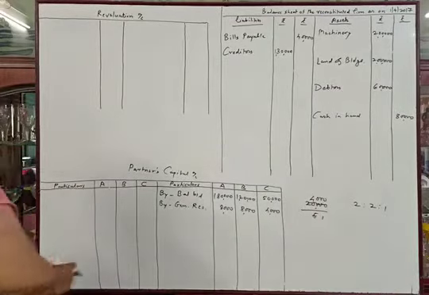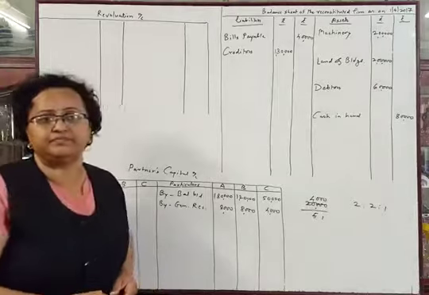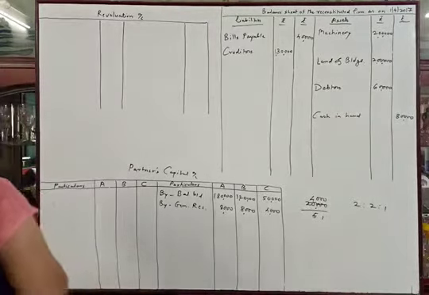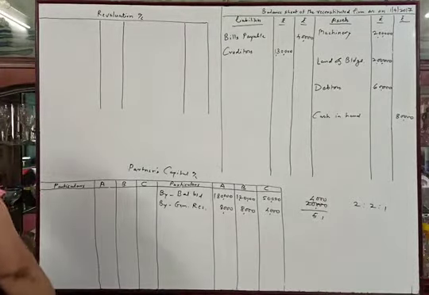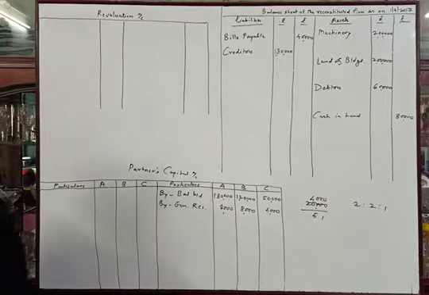Now we will solve the adjustments one by one. See the first adjustment. Goodwill of the firm is to be valued at rupees 60,000. So we will pass the entry of goodwill.